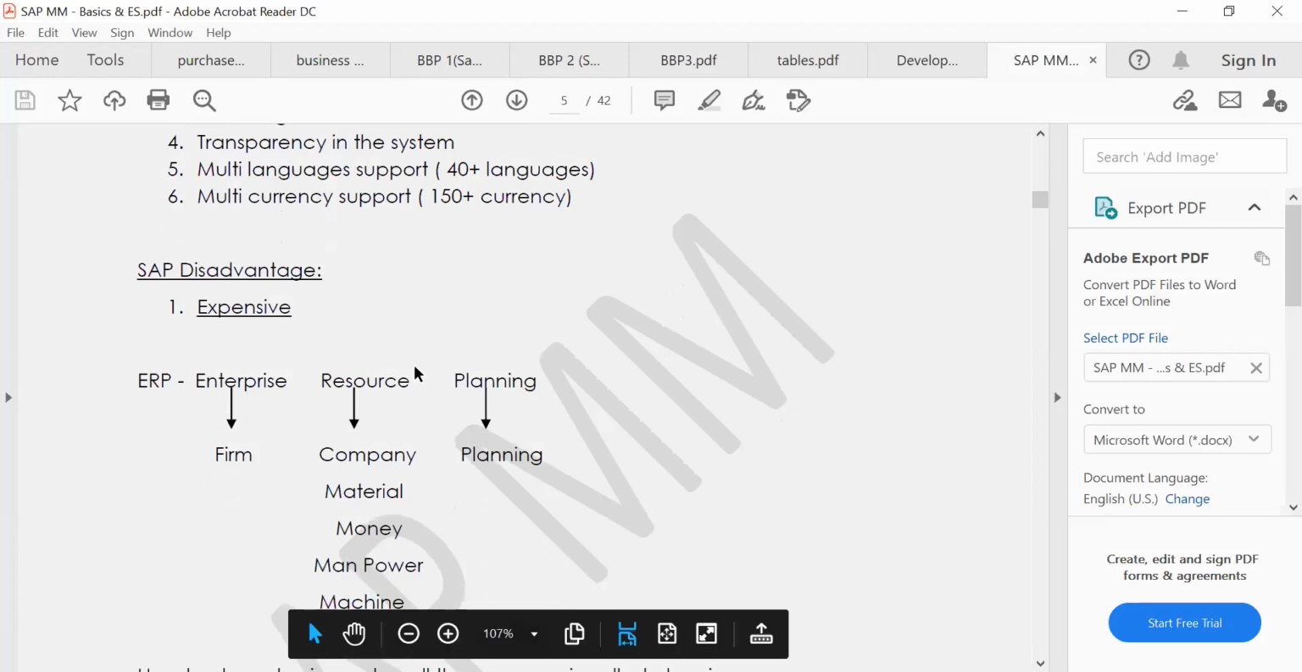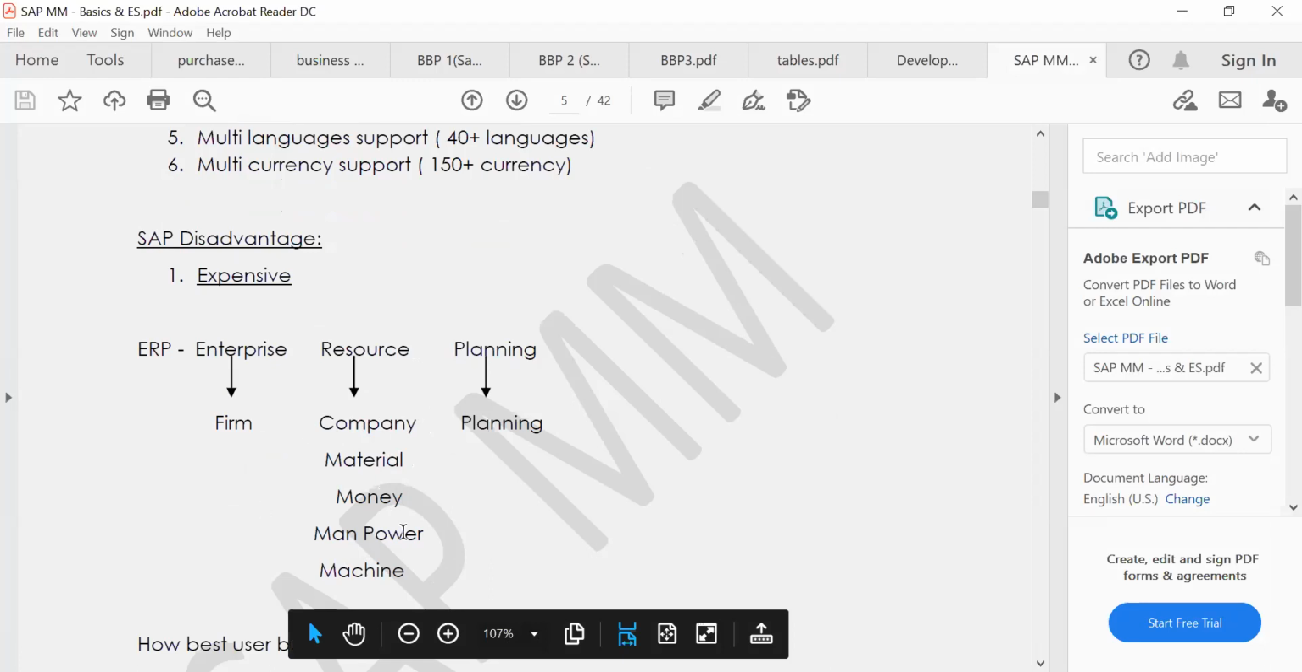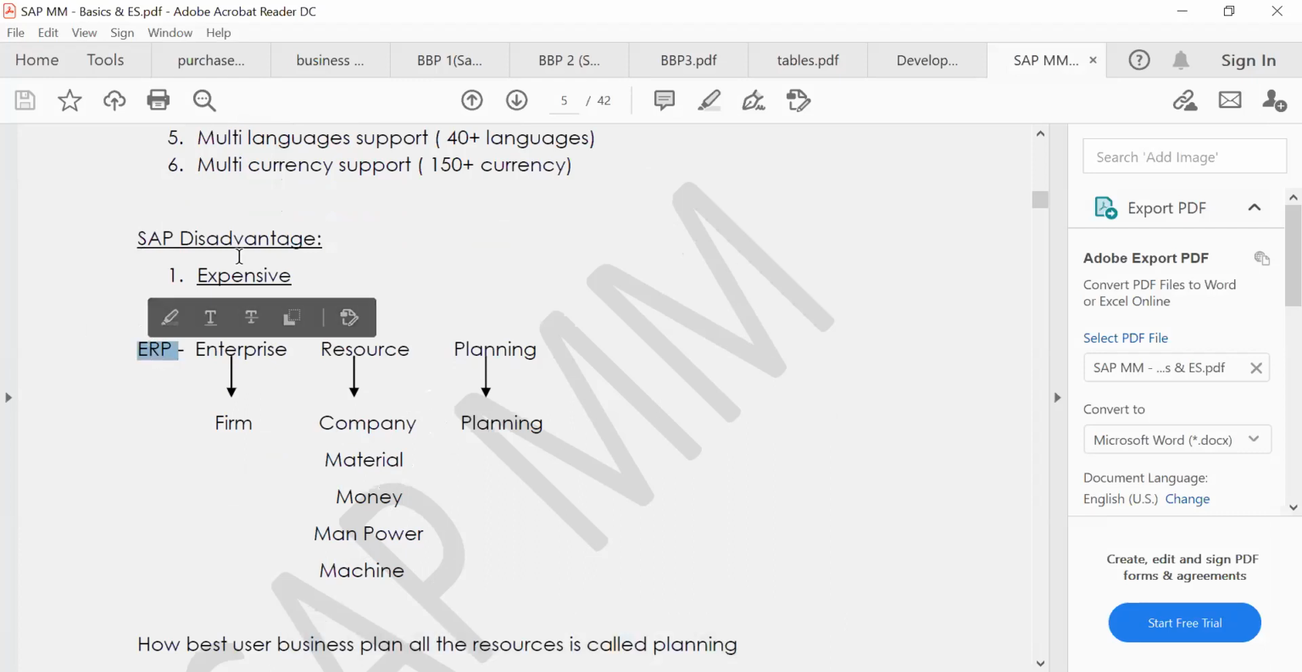So, enterprise resource planning. Enterprise means a company, right? Resource means the company's material, manpower, machines, all these resources. How will planning be done? That is an ERP. SAP is one of the ERP products like that.